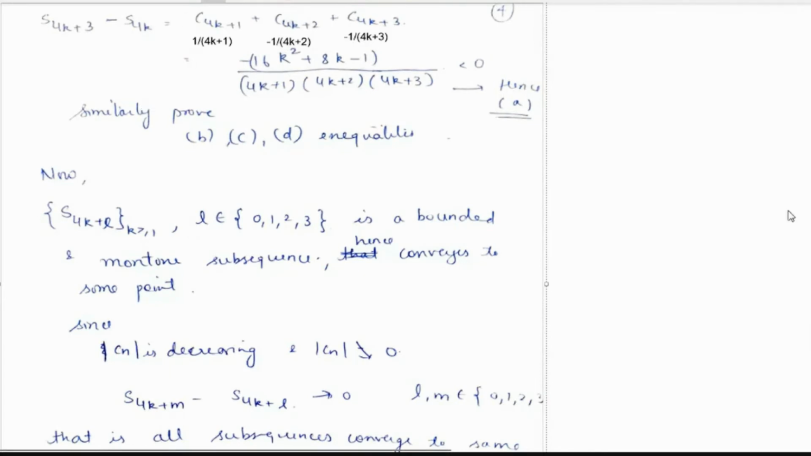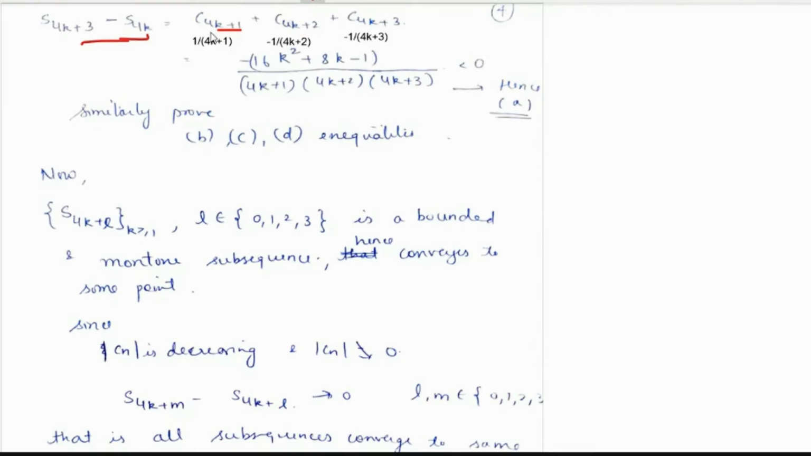Now, to show how S4k plus 3 is greater than S4k, we subtract S4k from S4k plus 3 to obtain the value. Only 3 coefficients would be left, right? 4k plus 1, 4k plus 2, and 4k plus 3. Now, to find the values of C4k plus 1, C4k plus 2, and C4k plus 3, we'll use the definition of Cn.